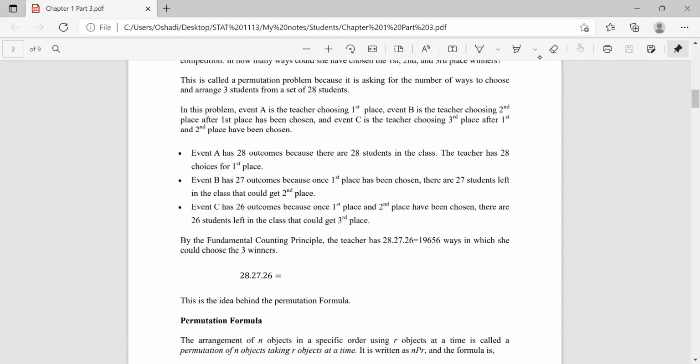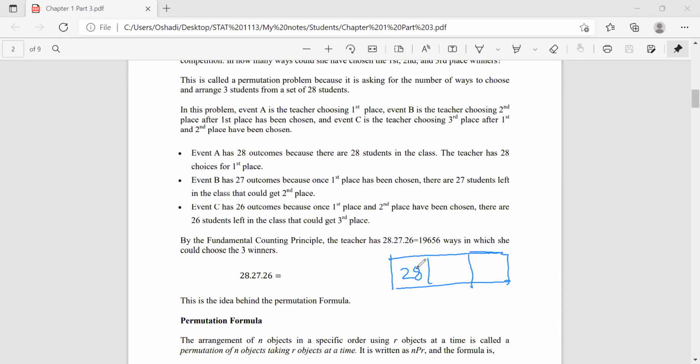So, it's the same as before. Right? So, event A, choosing the first place, there are 28 possibilities.